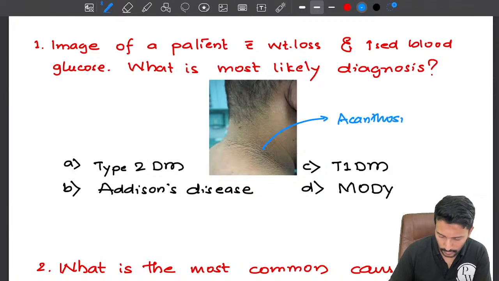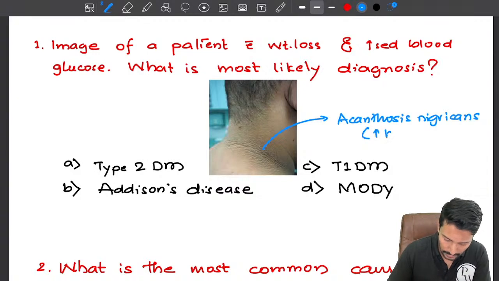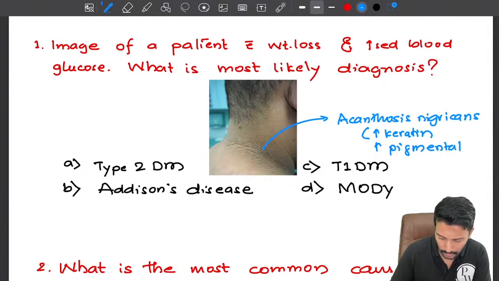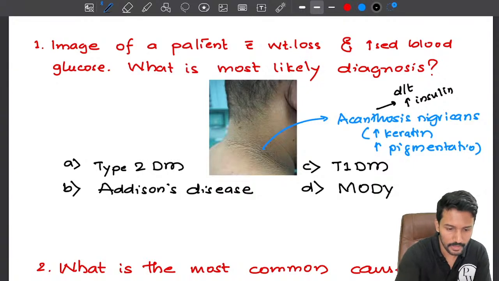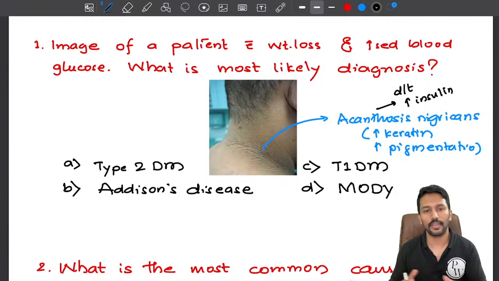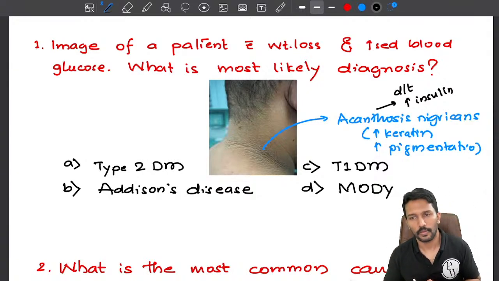Acanthosis nigricans. Now what is acanthosis nigricans? Basically there is increased keratin and increased pigmentation. Now why is this happening? Acanthosis nigricans is generally due to an increase in insulin levels. Why will increased insulin levels lead to acanthosis nigricans?